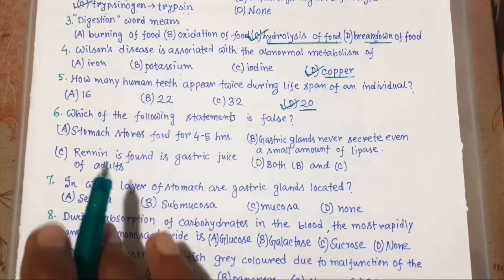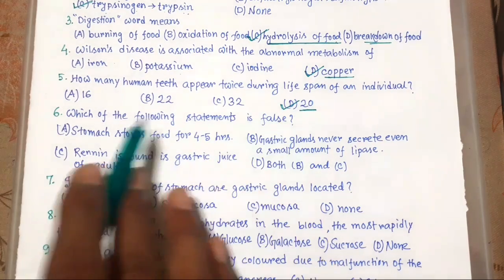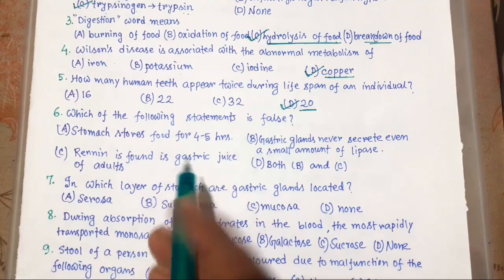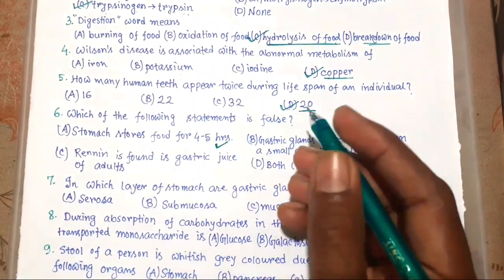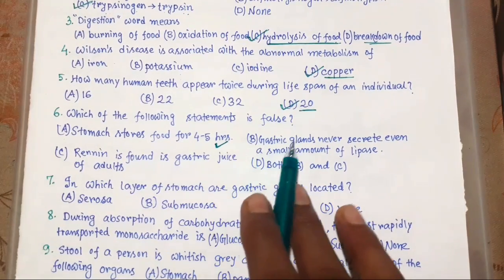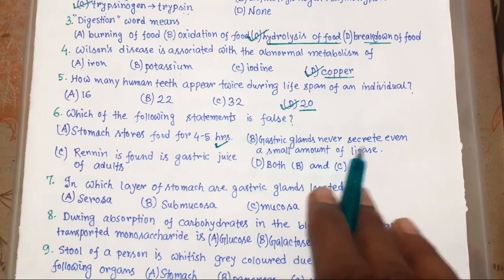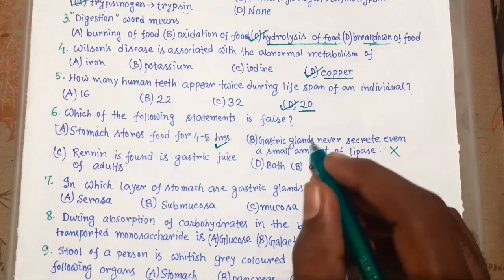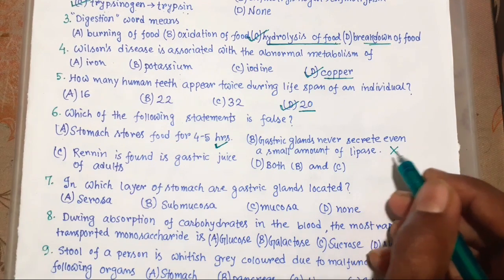Now number 6. Which of the following statements is false? A. Stomach stores food for 4 to 5 hours. This is right because it is clearly mentioned in NCERT. B. Gastric glands never secrete even a small amount of lipase. This is wrong because gastric glands secrete a small amount of lipase.